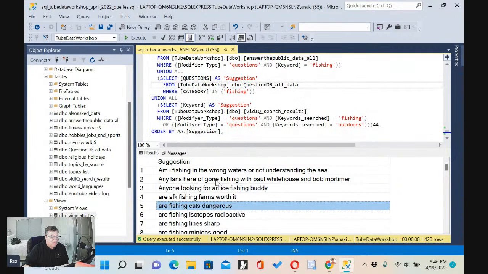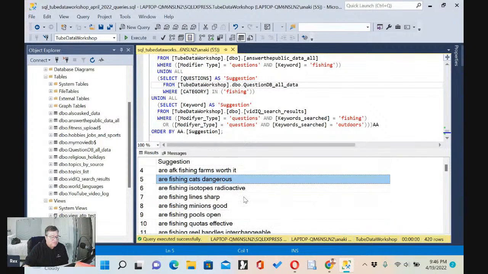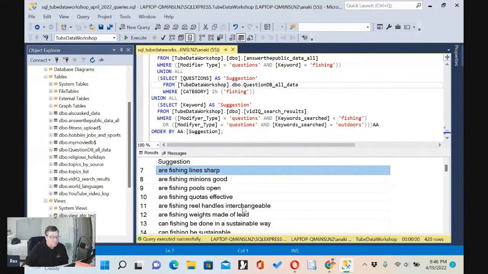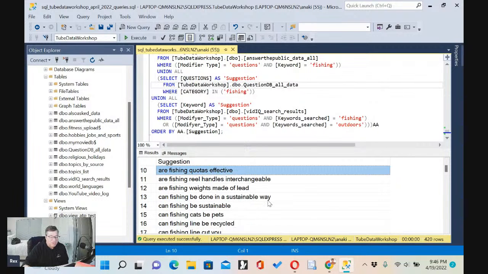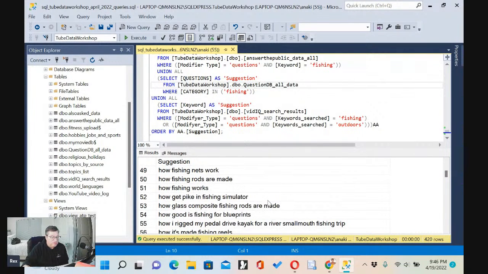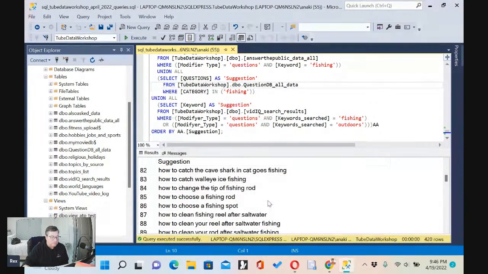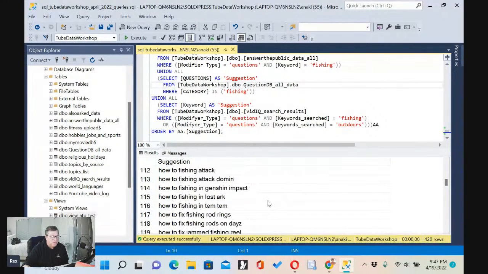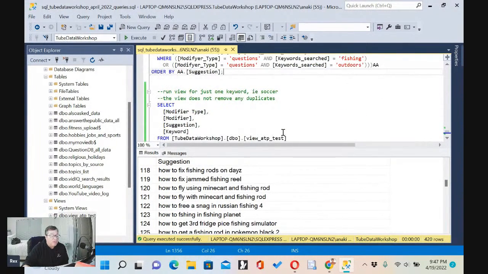So what do we get over here? These are all related to fishing again. I'm getting 420 rows. Again, it's a little bit over 400 ideas, all related to fishing.